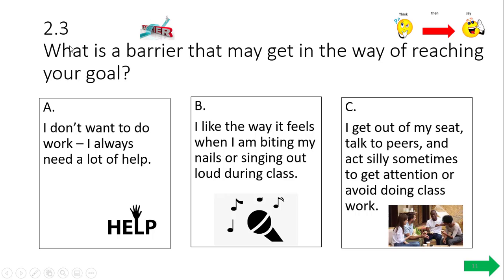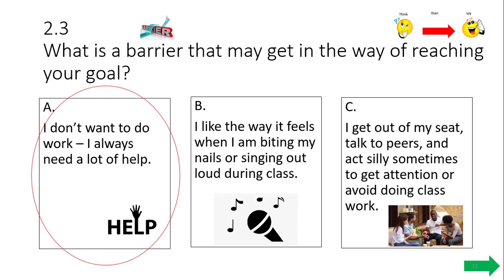Here on your probe, you see the question, what is a barrier that may get in the way of reaching your behavior goal? Is it A, I don't want to do work, I always need a lot of help? B, I like the way it feels when I'm biting my nails or singing out loud during class? Or C, I get out of my seat and talk to peers and act silly to get attention or avoid doing classwork? Isaiah, think about your answers. Think about what we just discussed. Make your selection now.